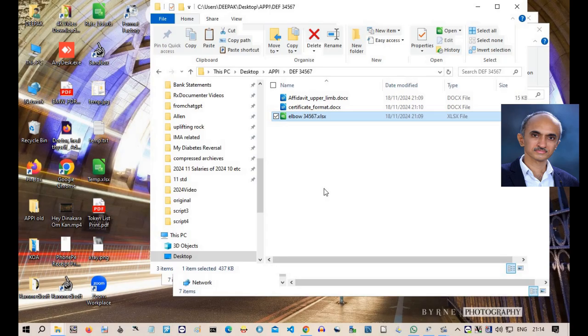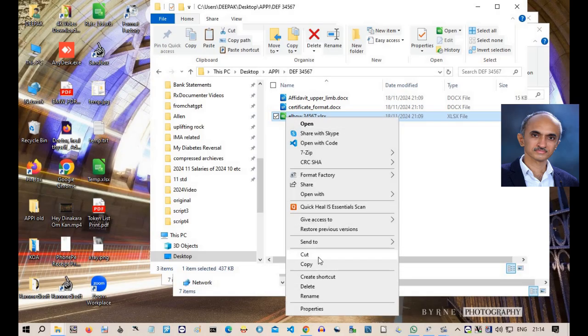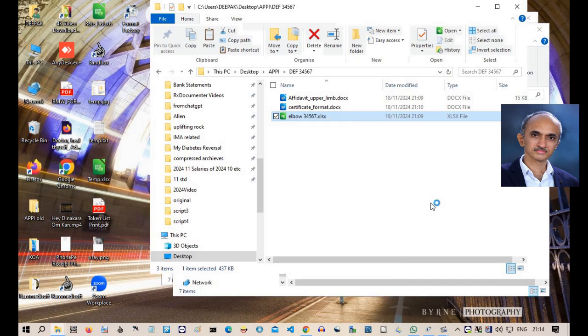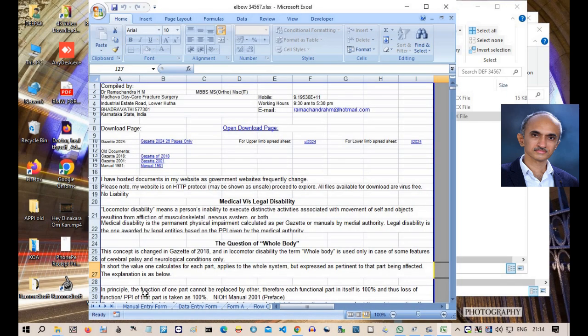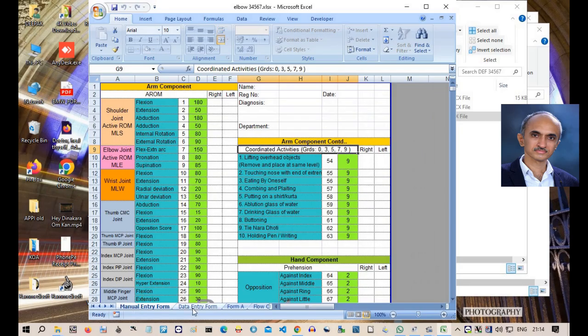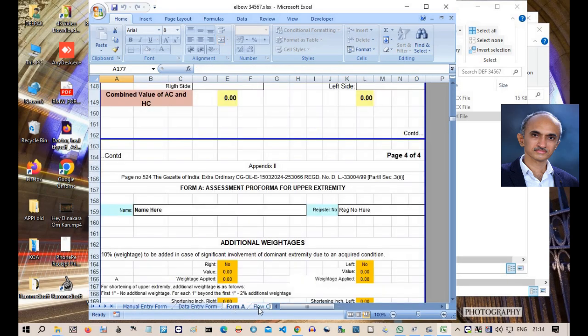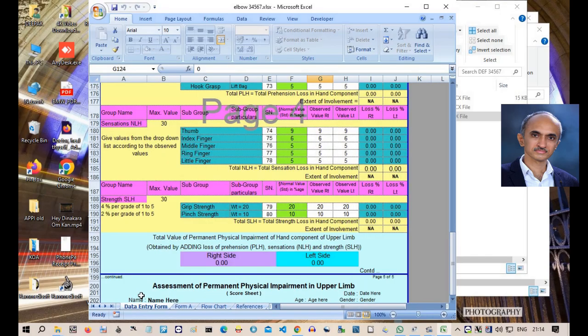I have typed elbow to allow me to search for these files later and sort by the regions of the body. Now, let me open this elbow.xlsx file in Microsoft Office Excel. You can see that these programs are best operated in computers or laptops, mainly because of large screens and ease of scrolling and keyboard entries.